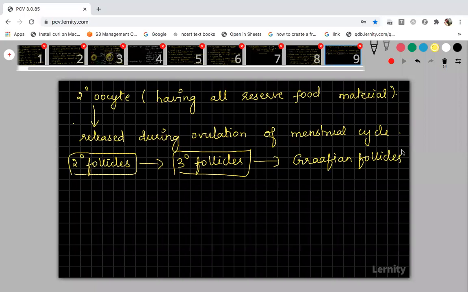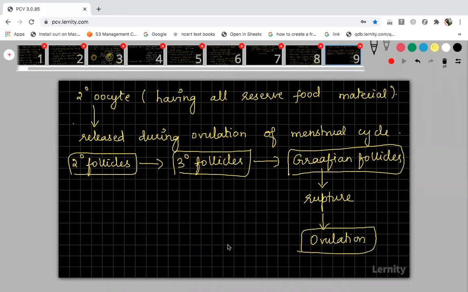Once the Graafian follicle matures, it will rupture. When it ruptures, the ovulation process will occur. What is ovulation? The release of secondary oocyte from the ovary to the fallopian tube is called ovulation. So finally the ovulation will occur.